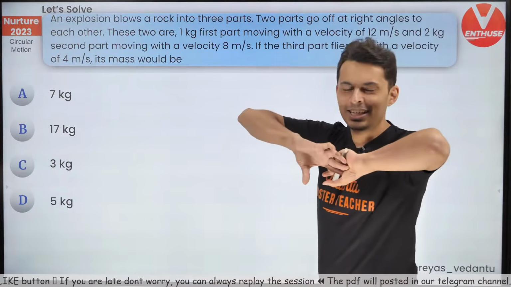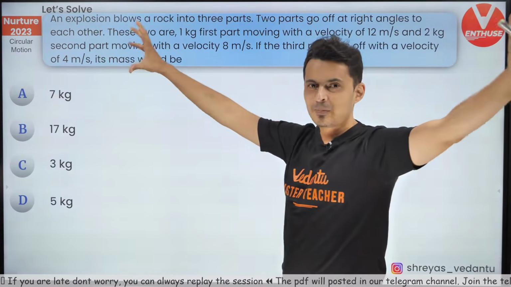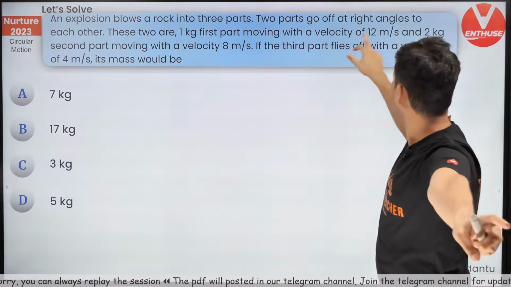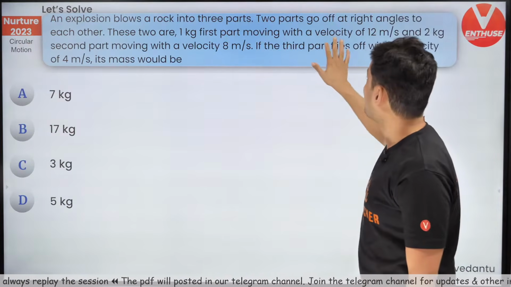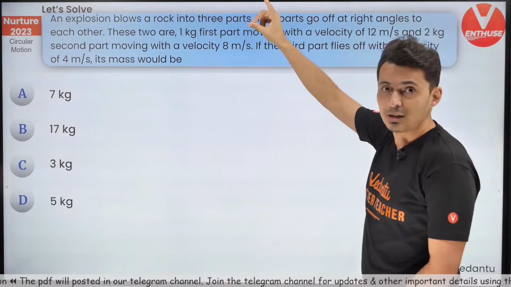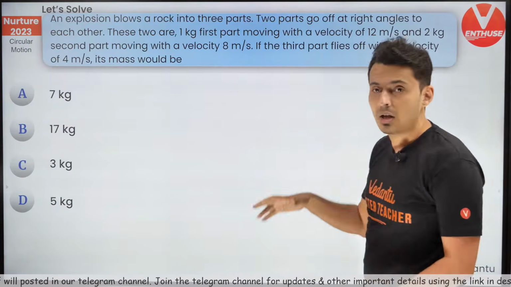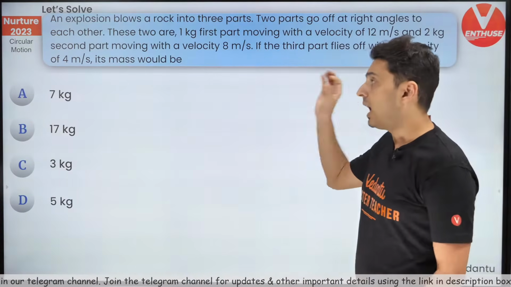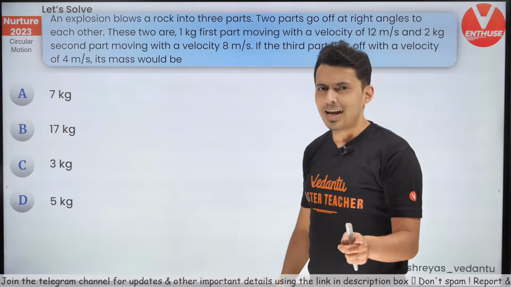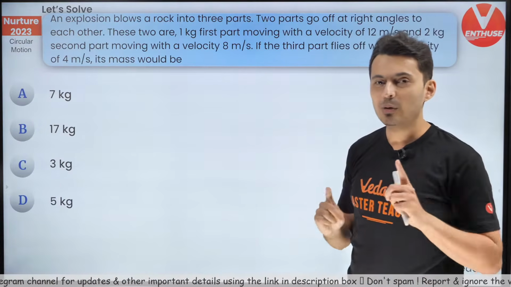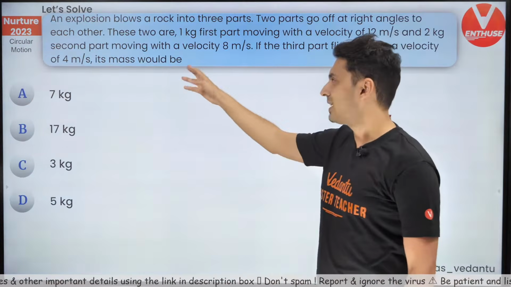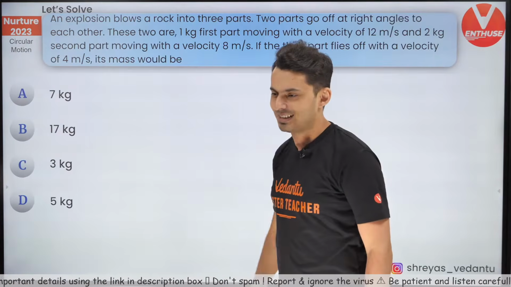There is an explosion and there are 3 pieces of the rock. One piece is 1 kg. Another piece is 2 kg. The 1 kg mass moves with 12, the 2 kg mass moves with 8, perpendicular to each other. The third particle, I don't know how much the mass is, but I know it moves with a speed of 4 meters per second. So draw the diagram, think carefully how you can conserve momentum and what the equations will be, and you'll get the answer. The question is, what's the mass of that particle?